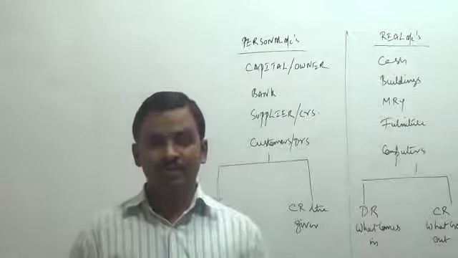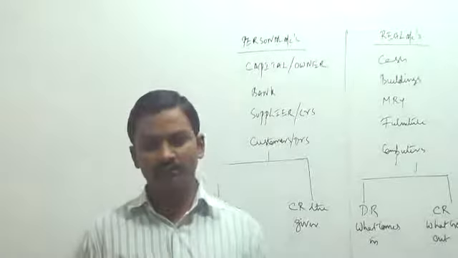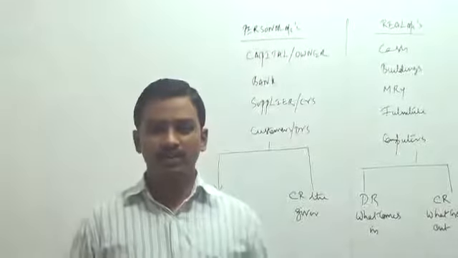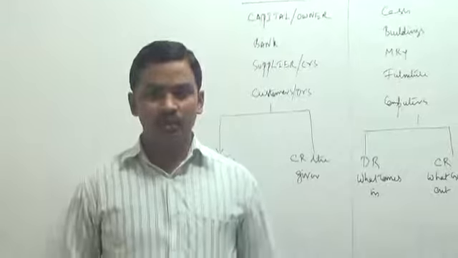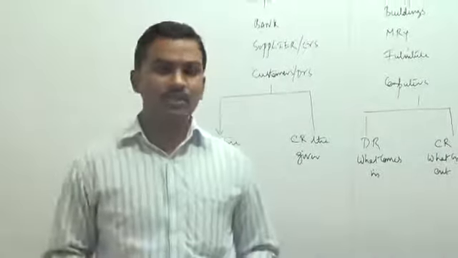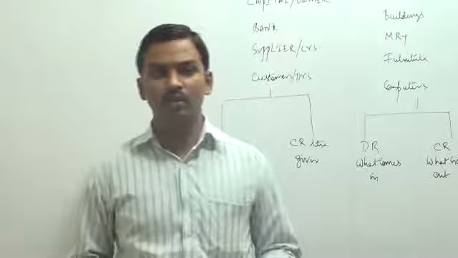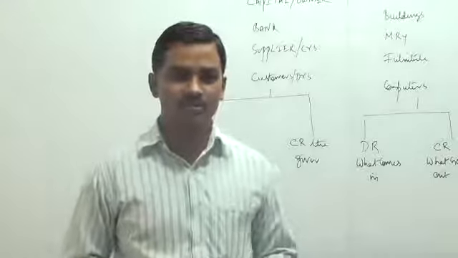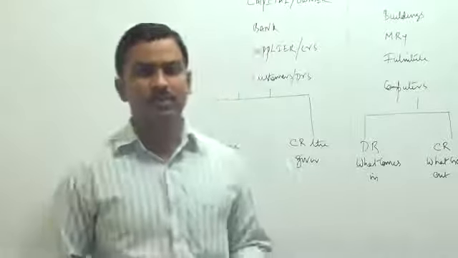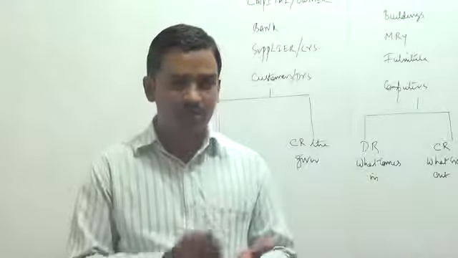Hello friends, in our last lecture we have learned why to learn accountancy. We learned about the double entry system of accounting and we also learned the golden rules of accounting. We will repeat the golden rules once again and then we will start solving one problem on how to record journal entries.